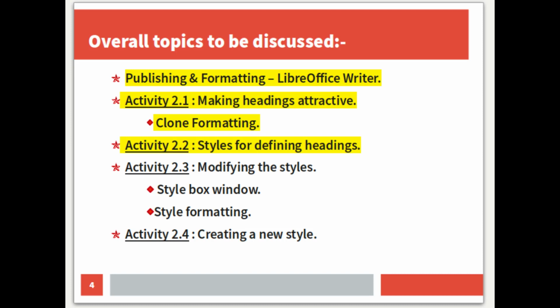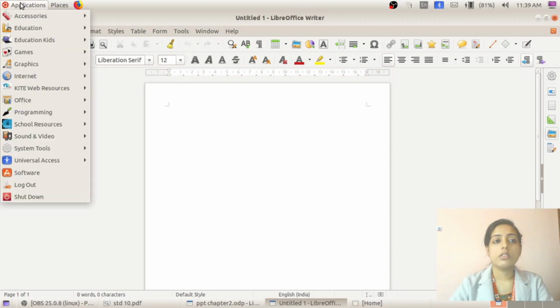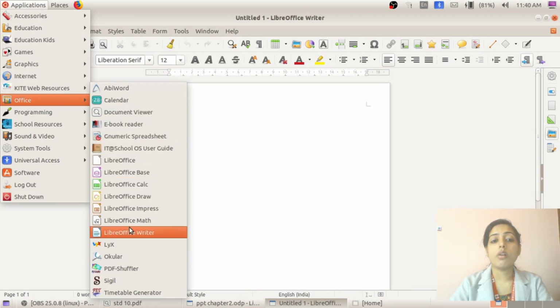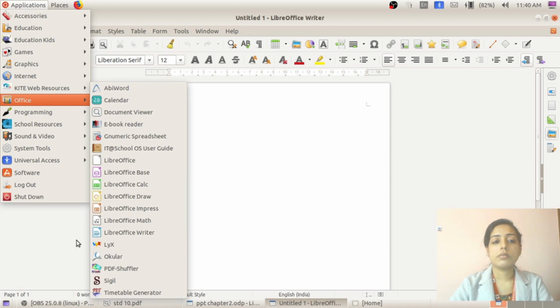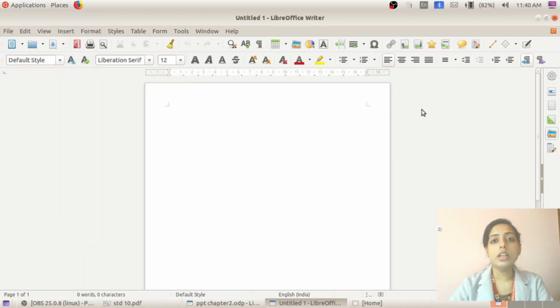The first activity is making headings attractive. So in this topic you will learn about one subtopic called clone formatting. So open LibreOffice Writer by Application, Office, LibreOffice Writer. So this is the LibreOffice Writer window, and this is the formatting toolbar, which I mentioned in the first activity, publishing and formatting.